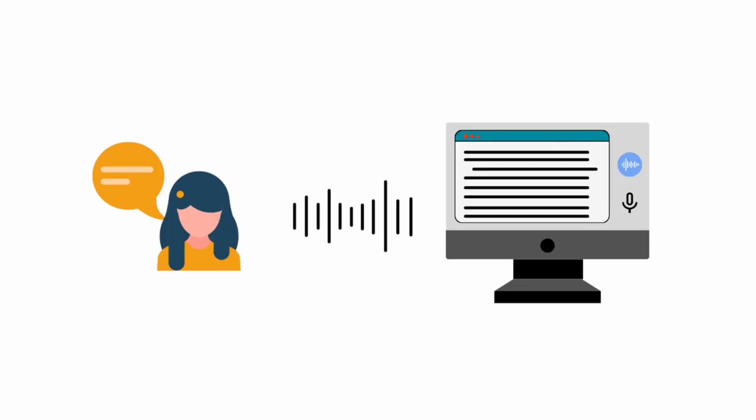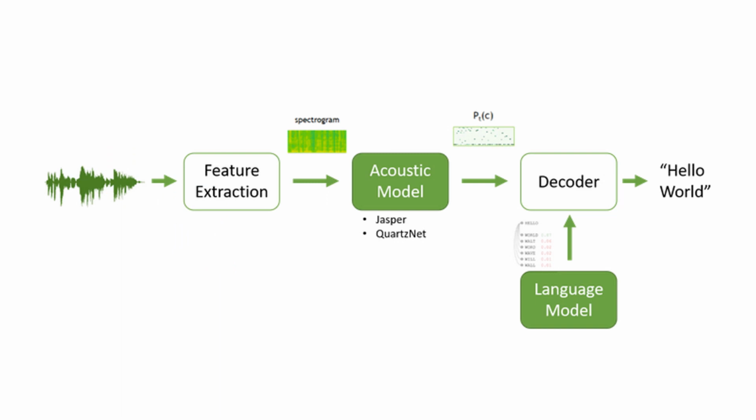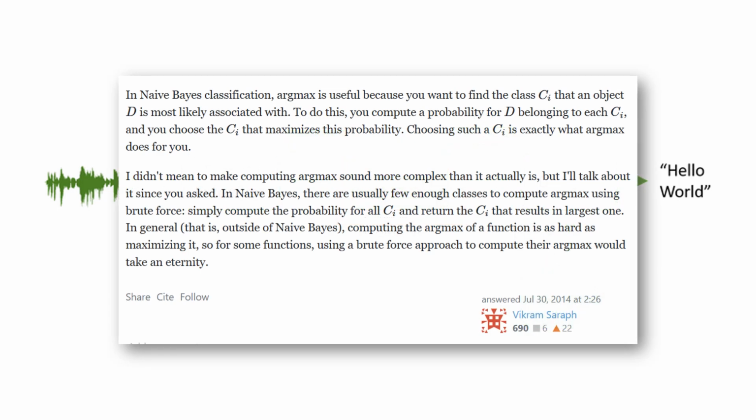Let's dive into it. Automatic speech recognition, or ASR, is a technology that focuses on converting spoken language into written text, and it uses machine learning. The current state-of-the-art ASR models use an acoustic model to generate probability distributions over vocabulary characters per each time step. And yes, you could use a simple greedy decoder by selecting the highest probability characters for your output.